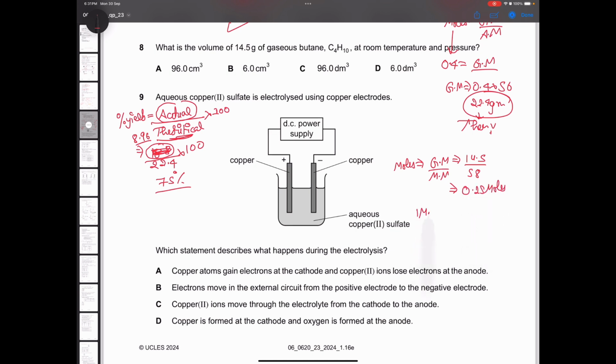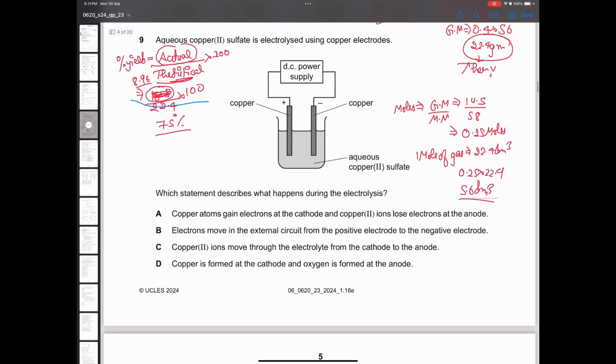Now we know that 1 mole of any gas occupies 22.4 decimeter cube. So 0.25 times 22.4. Answer will be 5.6 decimeter cube. So the closest answer is D. That is the answer. Next question.